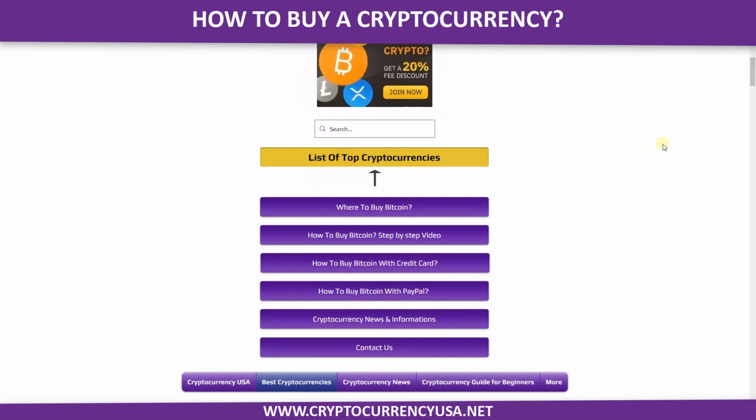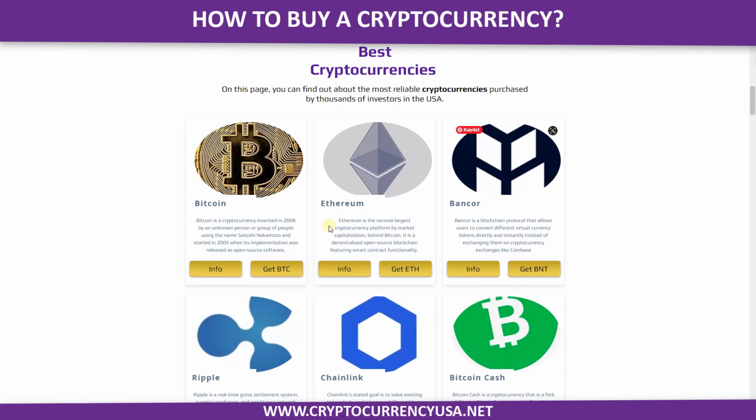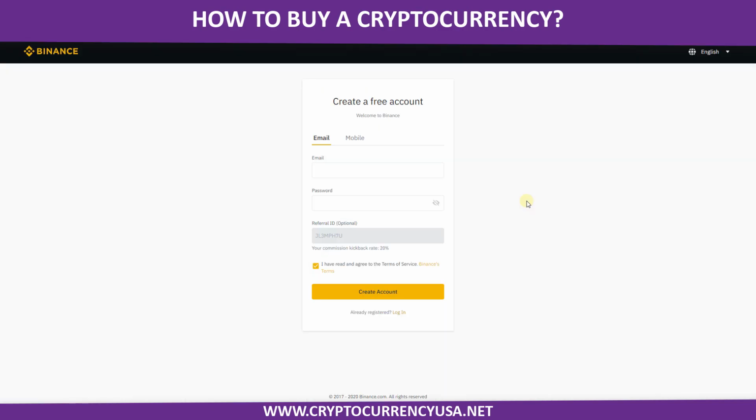Now, how to buy Bitcoin? If you click this button, you can get information about Bitcoin. If you click this area, you can go to the Binance stock market for cryptocurrencies. But if you click this area, there is the free account screen. You can join Binance so easily, and you have